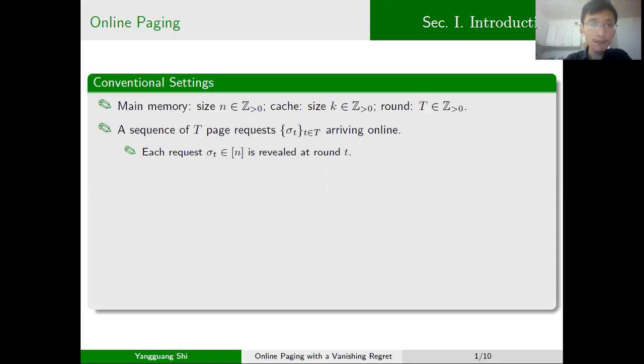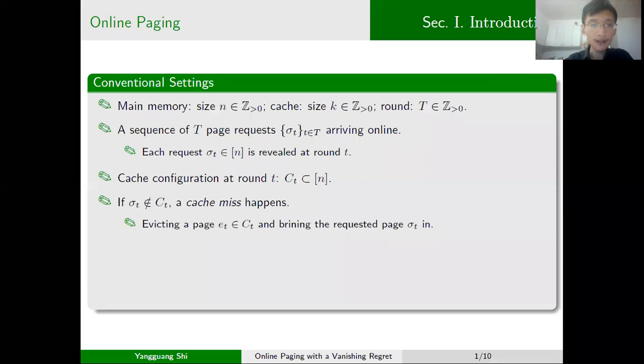In an online paging problem, we are given a main memory of size n and a cache of size k. The requests over the pages in the main memory come in an online fashion in T rounds. At each round t, if the requested page is not in the cache configuration, then we say that a cache miss happens. In such a case, the algorithm needs to evict some page in the cache configuration and bring the requested page in.